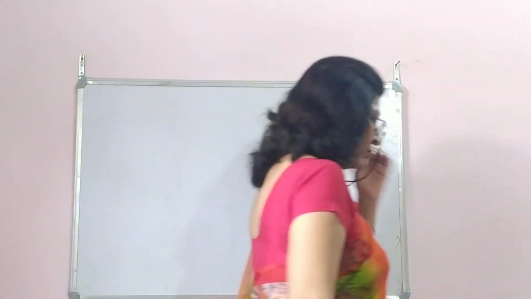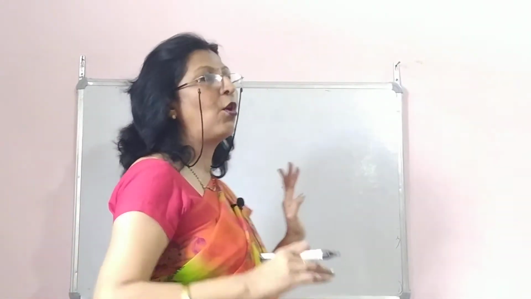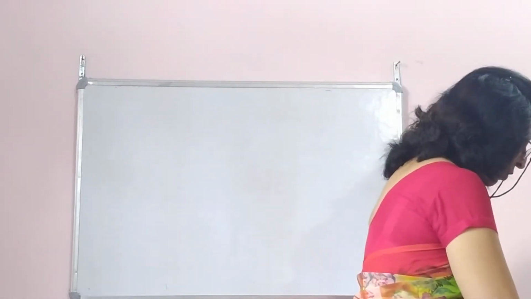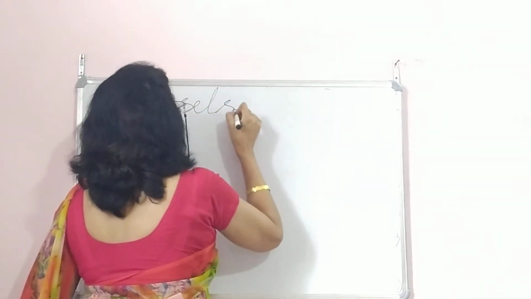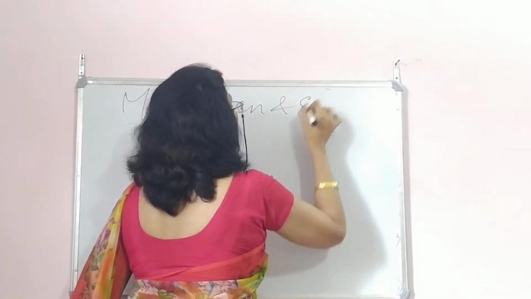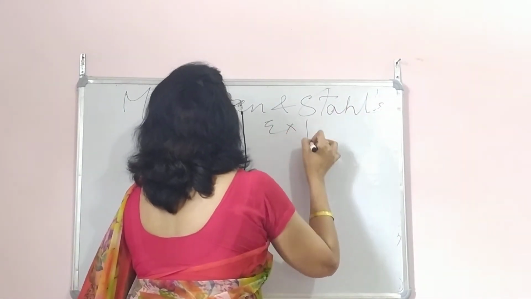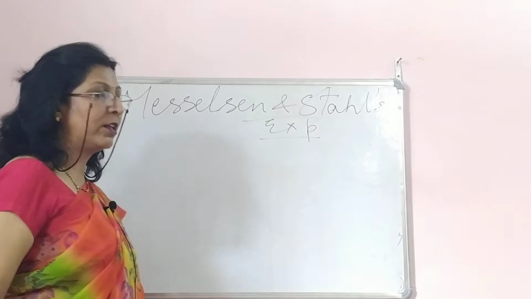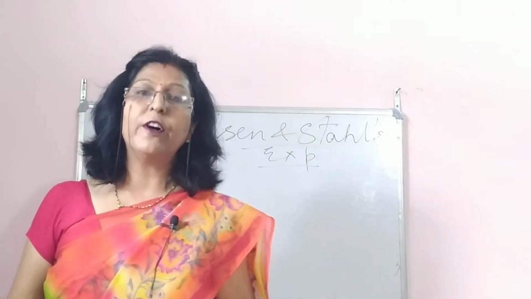So let's come to this experimental proof. Now, this normally takes place in higher organisms when we say replication. So what did he do? Okay, the experiment is Meselson and Stahl's experiment. So what did this particular scientist do? Okay, he performed an experiment. So first, what did he do?